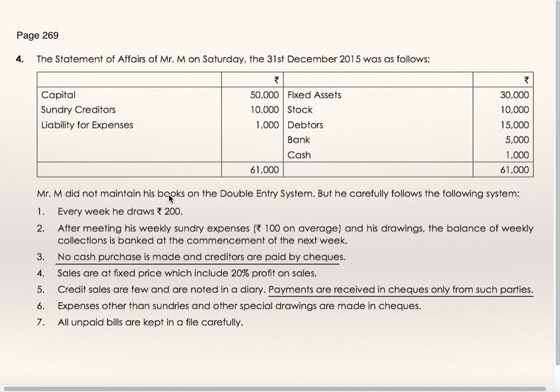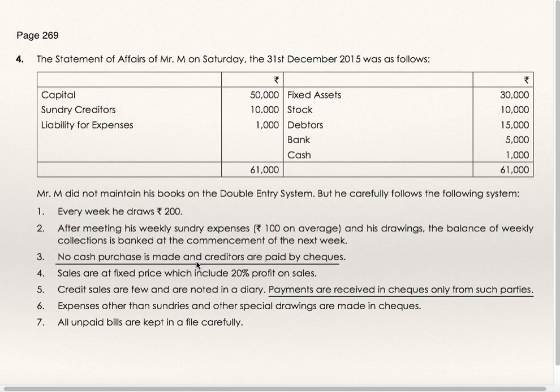M did not maintain his books on the double entry system, but he carefully follows the following system. Every week he draws rupees 200. Drawings are 200 per week. After meeting his weekly sundry expenses, 100 on an average, and his drawings, the balance of weekly collection is banked at the commencement of next week. So his weekly sundry expenses are 100. Per week he is spending 100. Drawings per week are 200. After deducting that, he deposits collection to the bank.